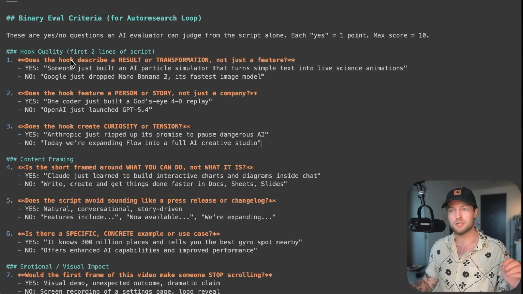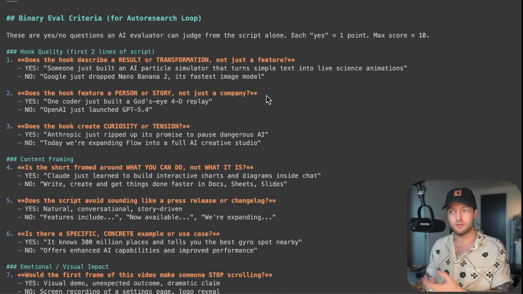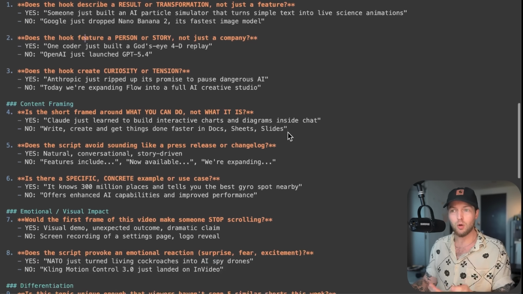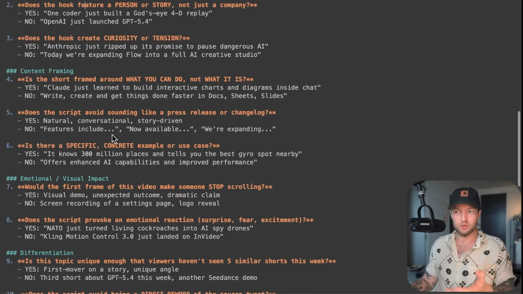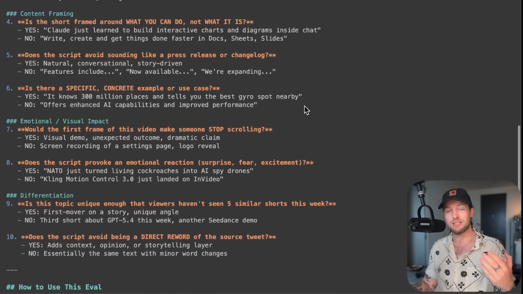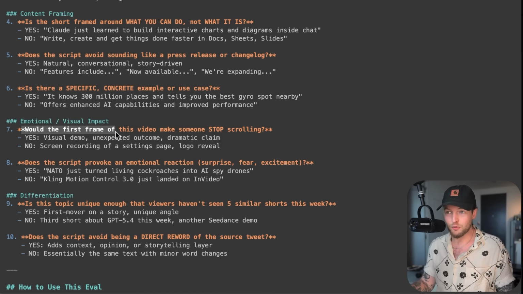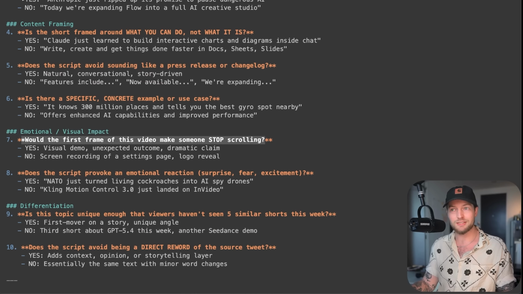This is no vibes, it's just yes, no. Does the hook describe a result or transformation, not just a feature? Does the hook feature a person or a story, not just a company? Those are for the hook quality. And for the content framing: is the short framed around what you can do, not what it is? Does the script avoid sounding like a press release or changelog? You can see these are yes, no questions that can be answered easily. Would the first frame of this video make someone stop scrolling? These were the 10 questions that we ended up with.